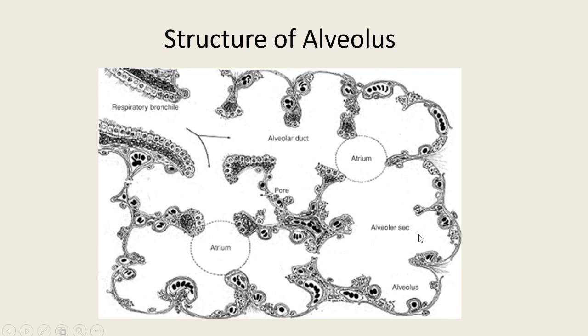Now this is the alveolar structure. The alveolar bronchi is there, the alveolar duct, the atrium. This is a space present between these alveoli. This is useful for contraction and relaxation of the lungs. At the time of contraction of the lungs, CO2 is released to the outside, and during relaxation, O2 comes inside.